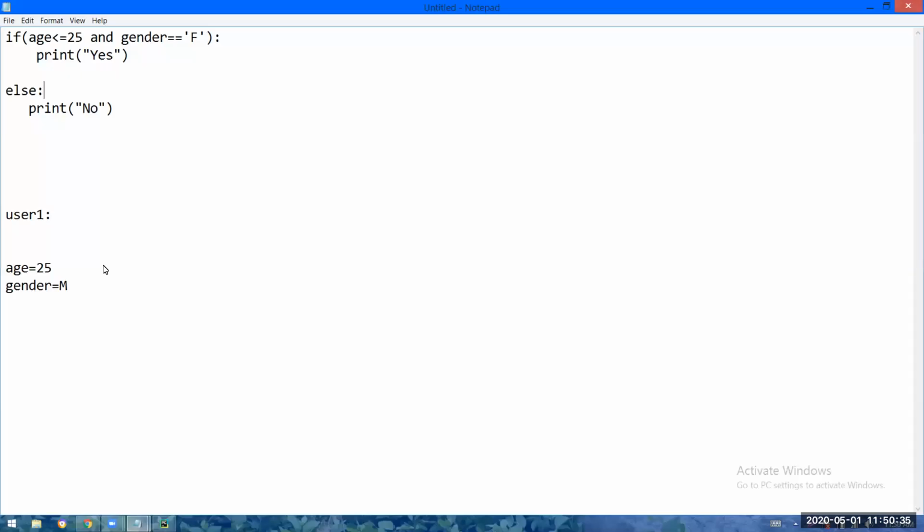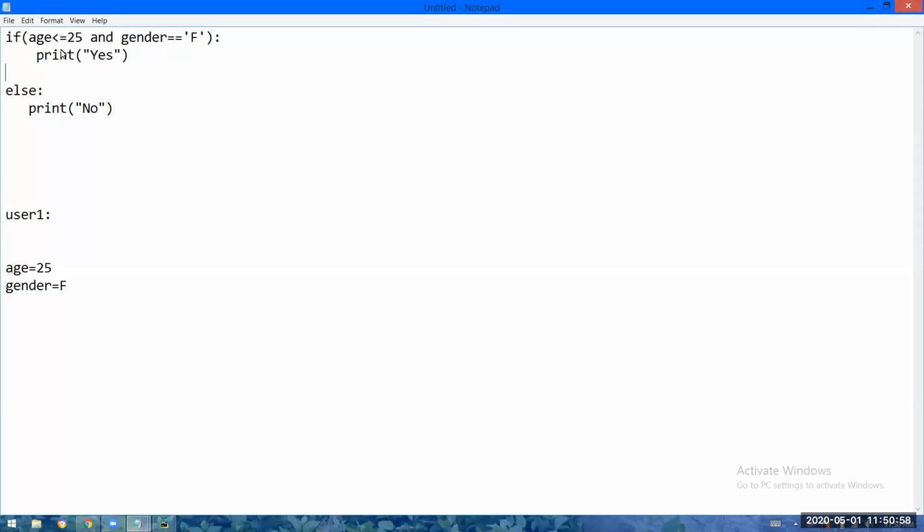See, first you tell me this point. This candidate will get the concession, yes or no? Yes. Fine. So now, one thing, see the basic criteria to get the concession is age should be less than or equal to 25 and gender should be equal to female.